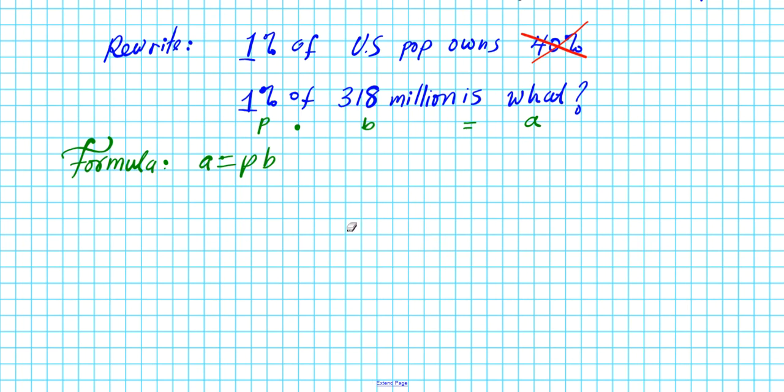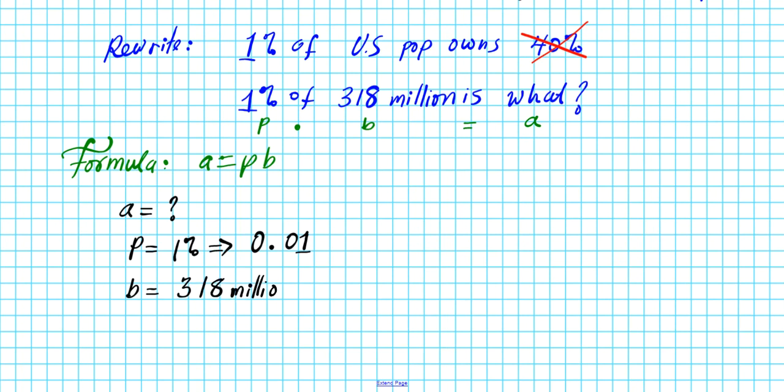Okay, so let's write down what we have. A is unknown. P, the percentage value, is 1%. We have to convert this to decimal form. So we move the decimal point 2 places to the left, 0.01. And the base amount that we're calculating 1% of is 318 million.